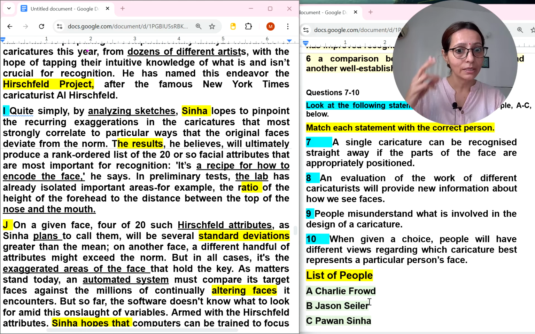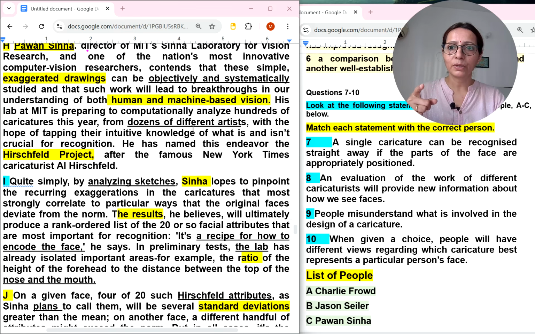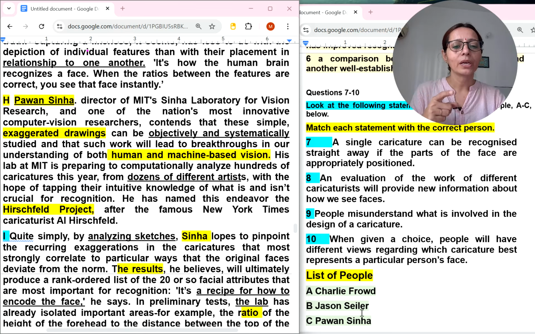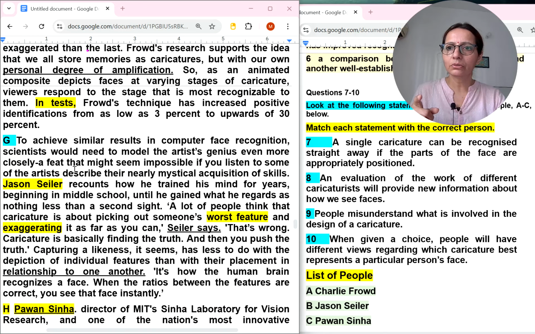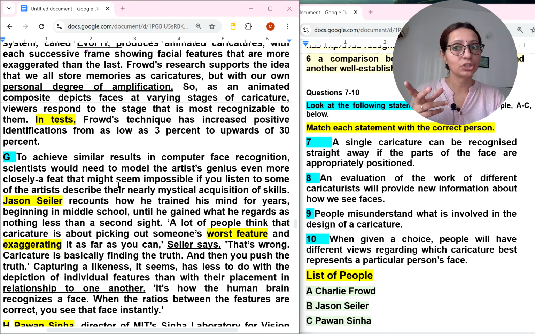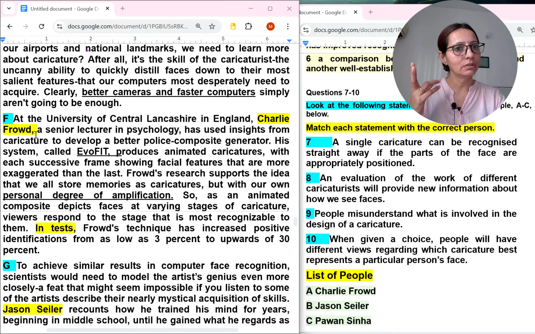So here I can see three persons are there. Sinha I can see here at two places, see this, here also, here also. So Fraud is also there. Second person, Jason Saylor is also there, I can see in G paragraph. And Charlie Fraud is in the fifth, F paragraph. It means, let's read this F paragraph within seconds.